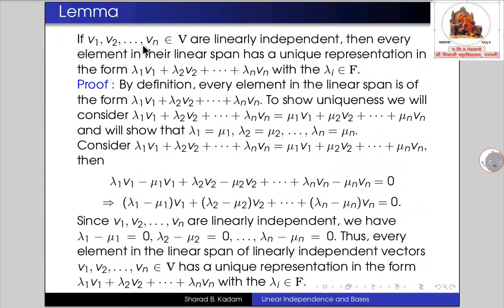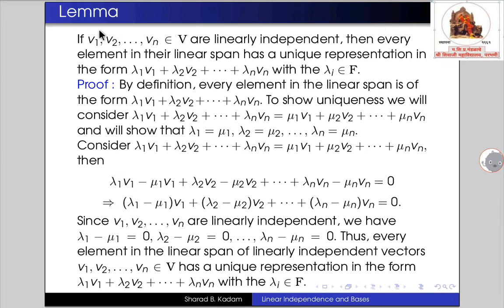In this lecture, we will prove a lemma. In the previous lecture, we have seen the definition for linear combination, linear span, linearly dependent vectors, and linearly independent vectors.